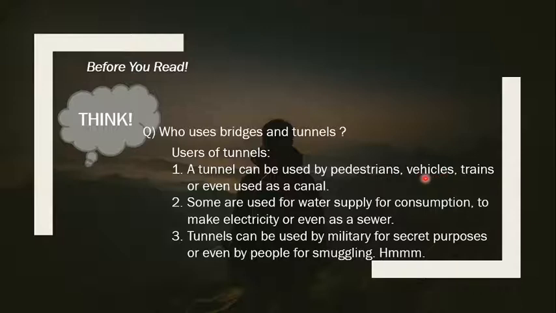Vehicles, you know, transport vehicles like cars, trucks, or lorries. Trains, you know, can be a freight train or a passenger train. Or it can be used as a canal to transport water from one place to another, or from one water body to another, as a link between them. If you have rivers or even sea on both sides, you can have a canal that carries the water from one water body to another.